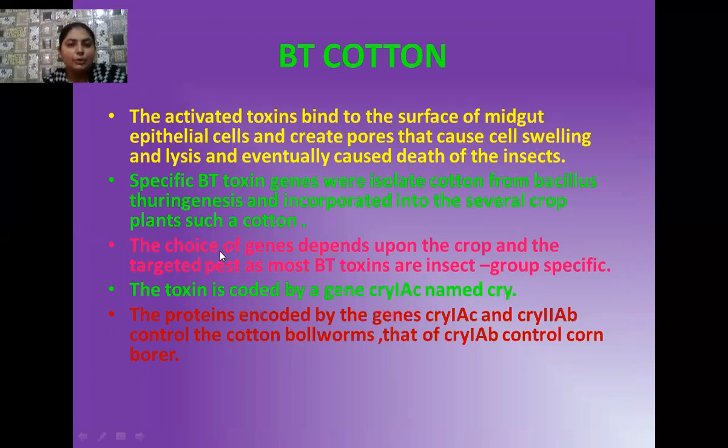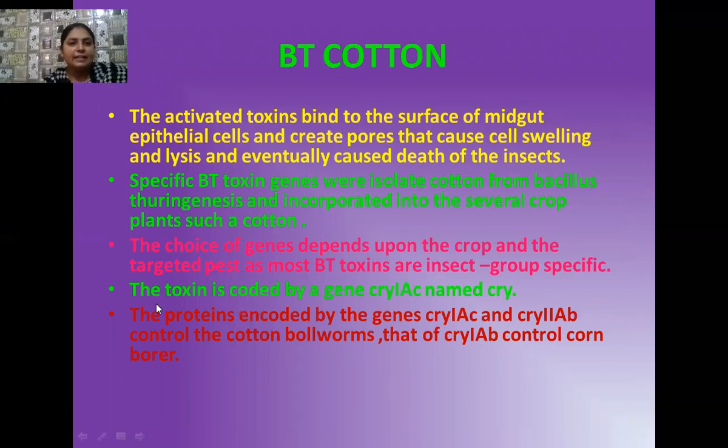One thing I want to discuss here is that there are specific types of Bt toxin genes. These can be isolated from different strains of Bacillus thuringiensis, and later we can insert them into different species of cotton, and in this way several crops of the cotton plant can be protected. The choice of these genes depends upon the crop and the target pest, that is, what kind of pest causes disease in that cotton plant. According to that we select the Bt toxin gene. This means these Bt toxins are insect group specific genes.